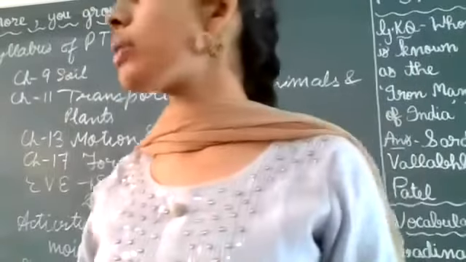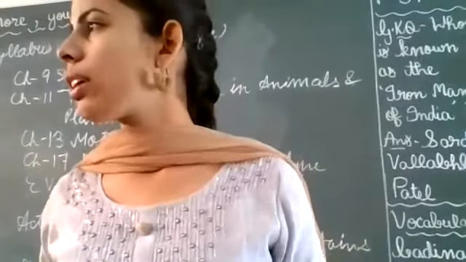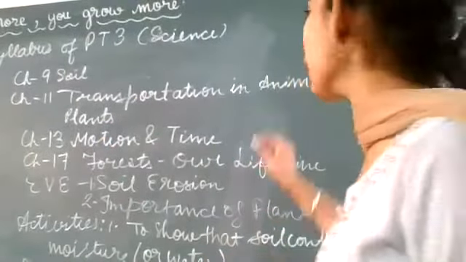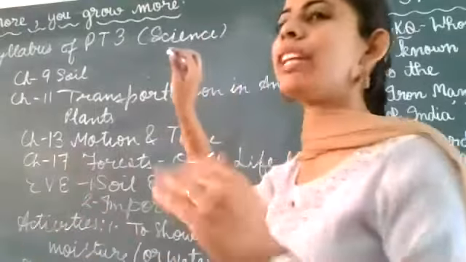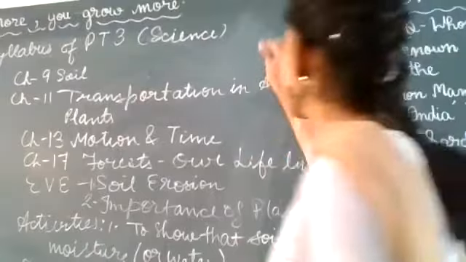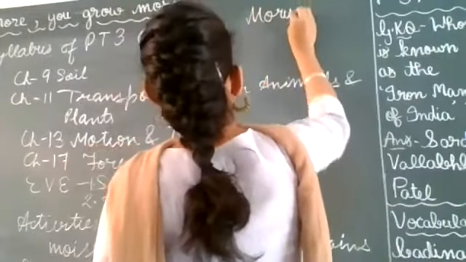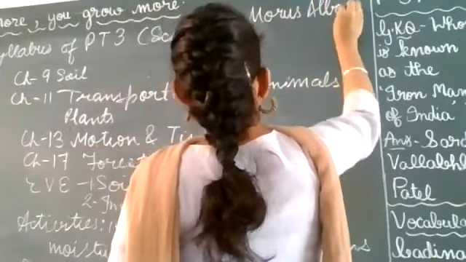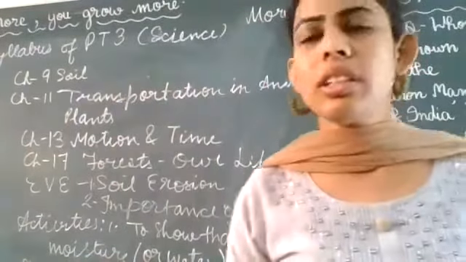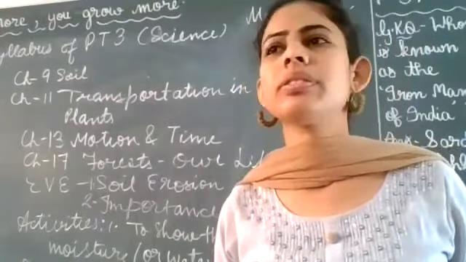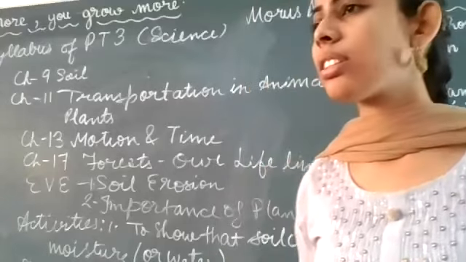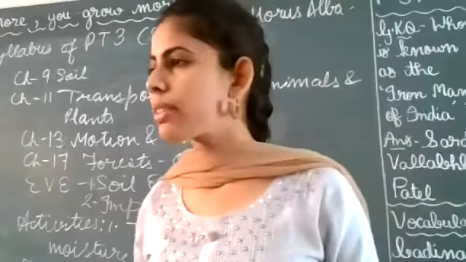First bench, any doubt in the question paper? Scientific name of... yes, Mallory. Scientific name of that is Morus alba. MORUS ALBA. It is already given in the NCERT back exercise. Any other doubt? Please raise your hand. Which set? Set B.